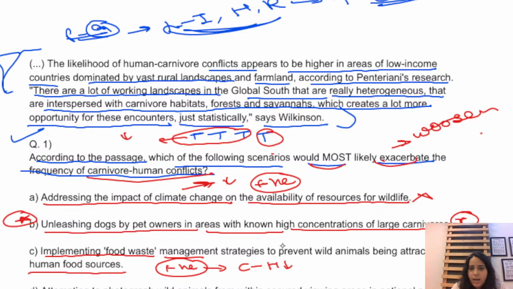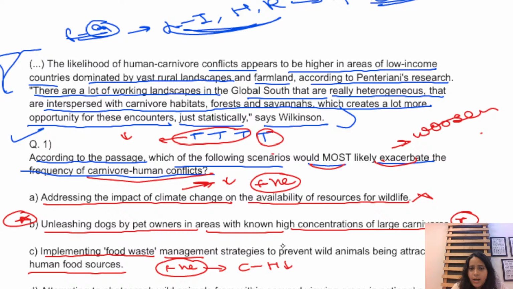Attempting to photograph wild animals from within the secured viewing areas, national park and protected zone, again this is a positive way. If you are doing this, you would reduce the chances of human carnivore interaction and their altercation, and hence this cannot be the answer of my question, because I have to mark that option which would worsen the problem, right? So second is the correct answer for this question. I hope you are able to get to the answer, right? So now we will go to question number two.